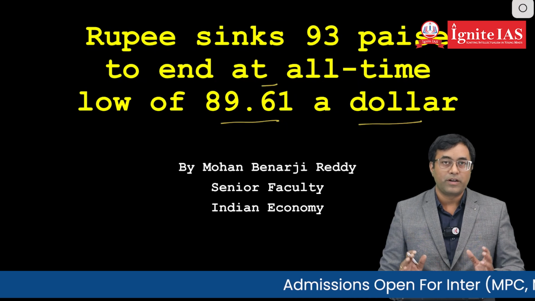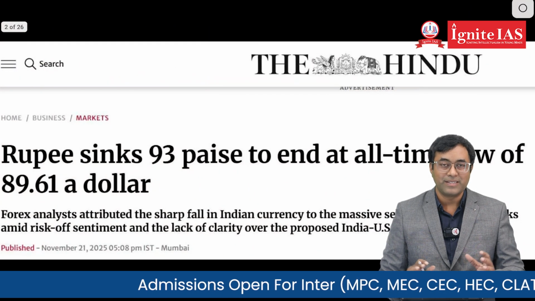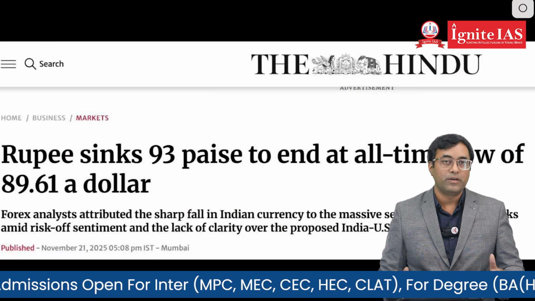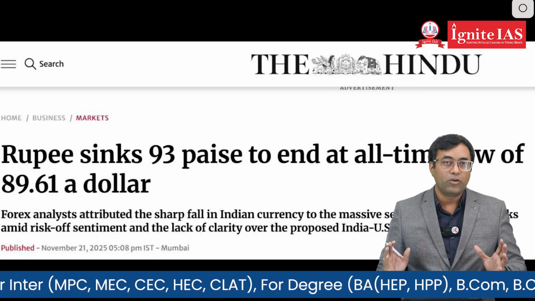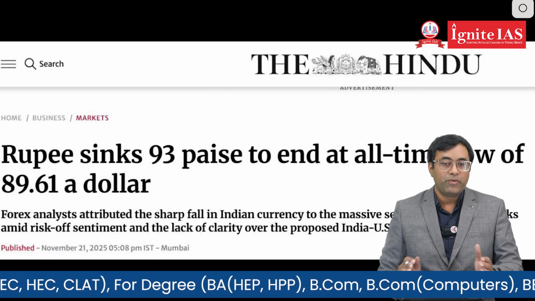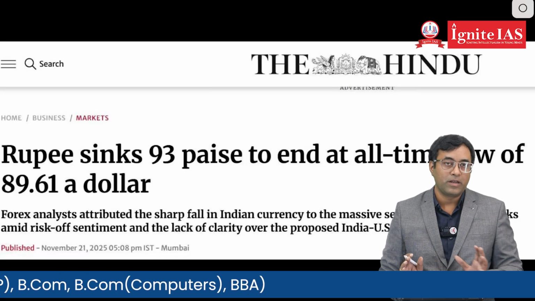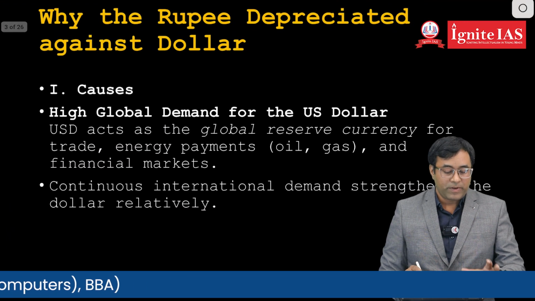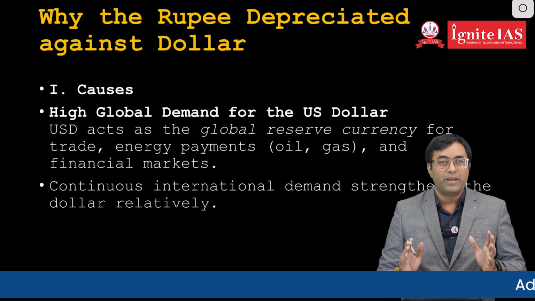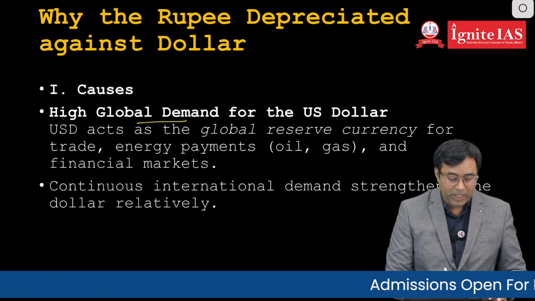In this class, we will try to understand the basic reasons for the depreciation of the rupee in the current global scenario, its consequences, and the remedial measures that need to be taken by the government. So the first reason for the depreciation of the rupee against the dollar is high global demand for the US dollar.